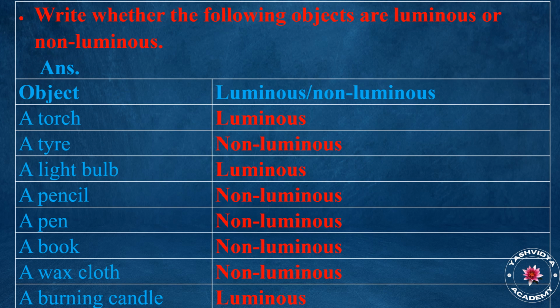A light bulb: luminous. A pencil: non-luminous. A pen: non-luminous. A book: non-luminous. A waxed cloth: non-luminous. A burning candle: luminous.